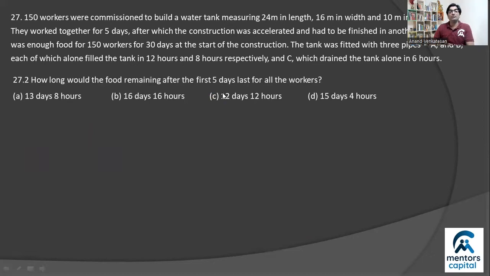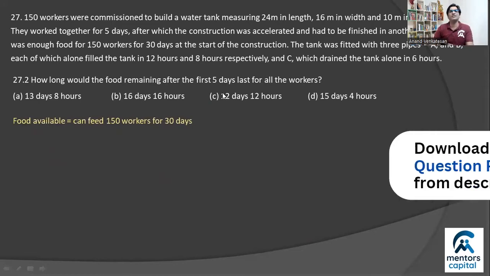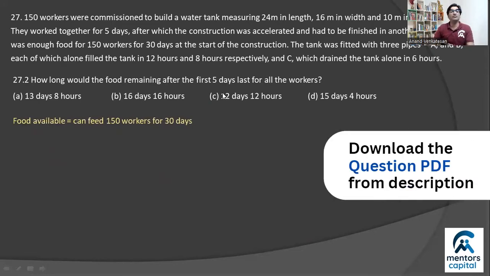Now, question number 2 asks us, how long would the remaining food after the first 5 days last when eaten by all the workers, right? Now, food, right? So far, we've dealt with the actual work of constructing the water tank, right? What about food? What are we told about food? We're told that there was enough food to last 150 workers for 30 days, right?